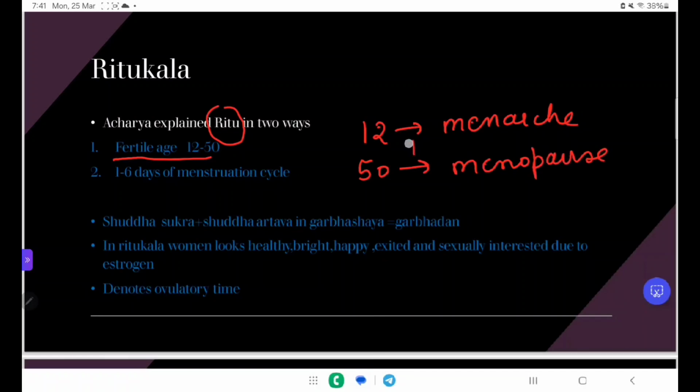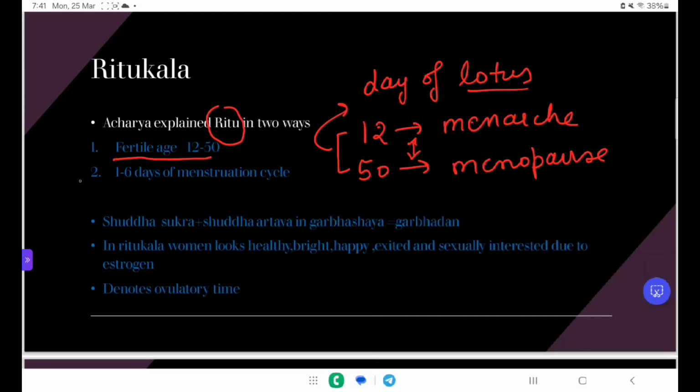So this time period is known as the fertile age of the woman. After 50 a woman normally can't conceive. So this period is related with the daytime of the lotus. After 50 there is no menstruation, no conception. Same at night, after night the lotus flower will close its petals and there is no opening of those petals.